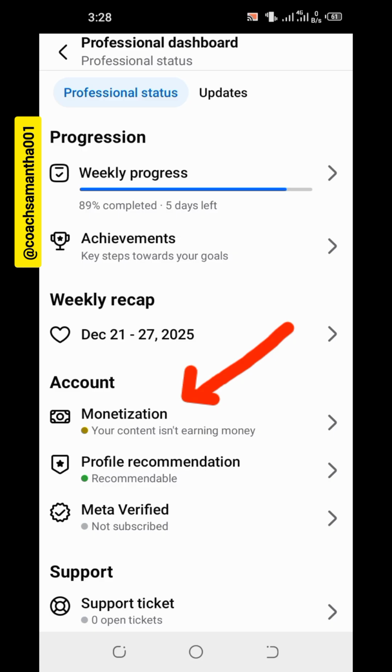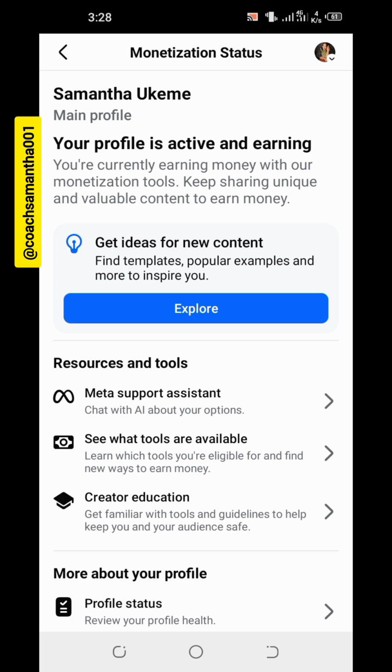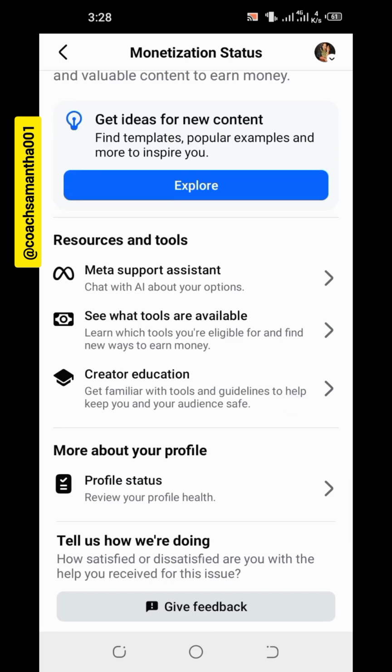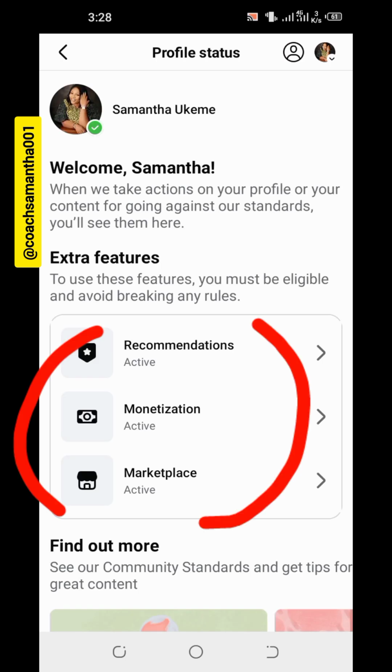But first, before I show you how to fix this, click on monetization. We want to be sure that this page is active and there is actually no pending issue. You see where we have profile status, click on it, and then you can see that this profile recommendation is active, monetization is active, everything is active. This profile actually has no issue.